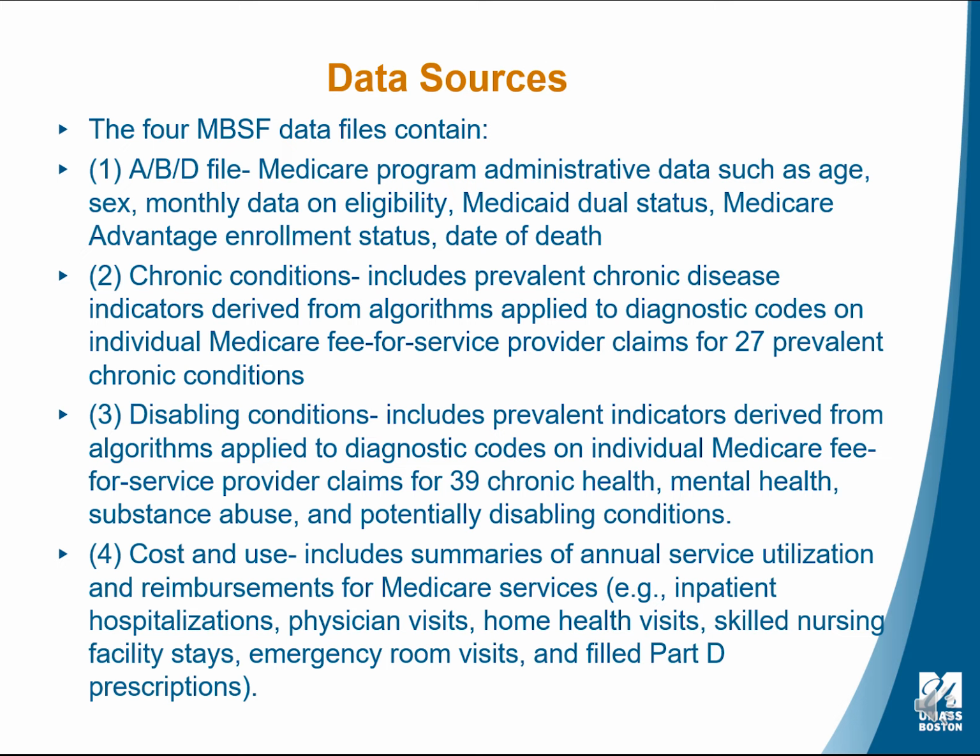The second file is called the Chronic Conditions segment. It includes prevalent chronic disease indicators that are derived from algorithms that are applied to the diagnostic codes on individual Medicare fee-for-service provider claims for 27 chronic conditions. The third file is called the Disabling Conditions file. It contains prevalence indicators derived from algorithms as well, from diagnostic codes, for 39 different chronic health, mental health, substance abuse, and other potential disabling conditions.